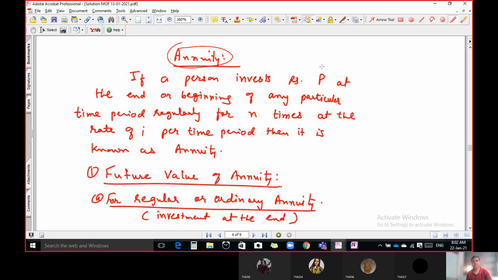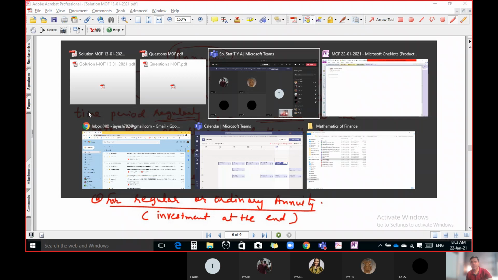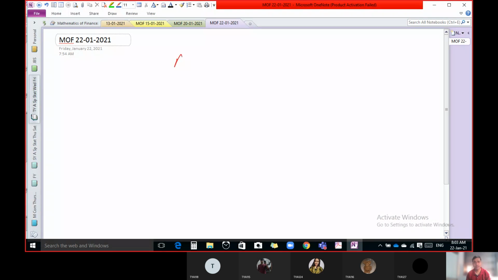Once again, if a person invests rupees P at the end or beginning of any particular time period regularly, N times, and the rate of interest is i per time period, then it is known as annuity. What does it mean? Let us take one small example.